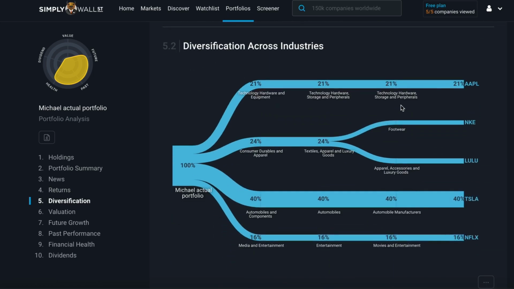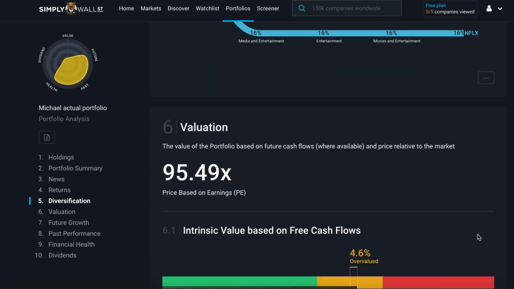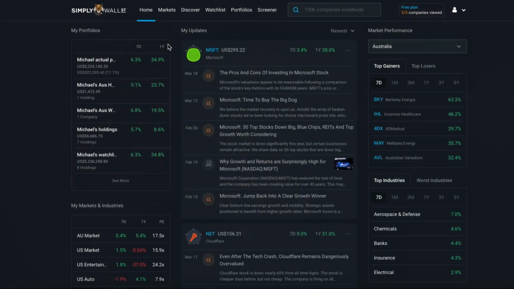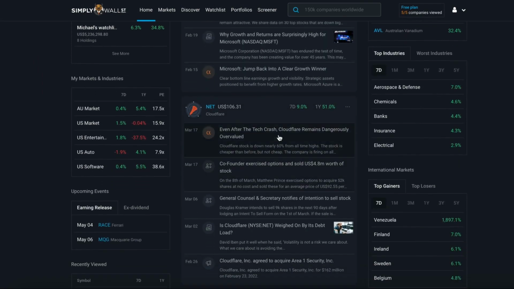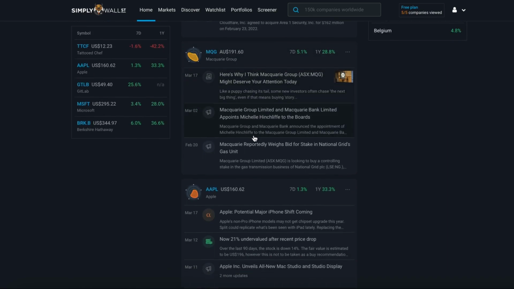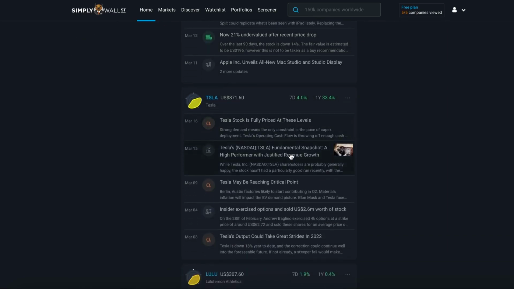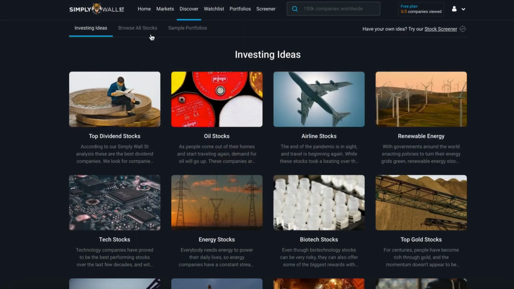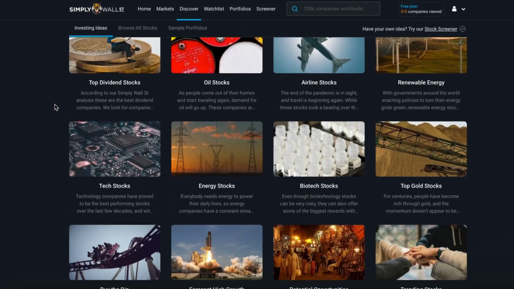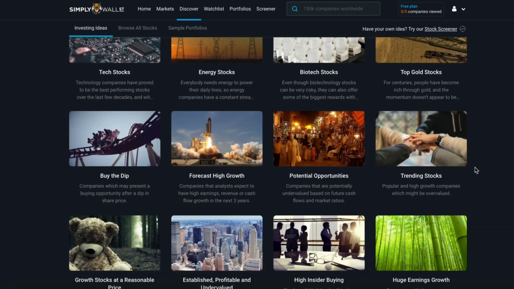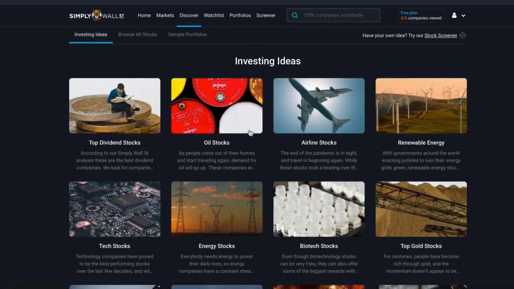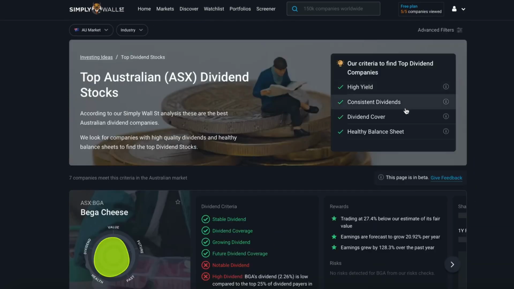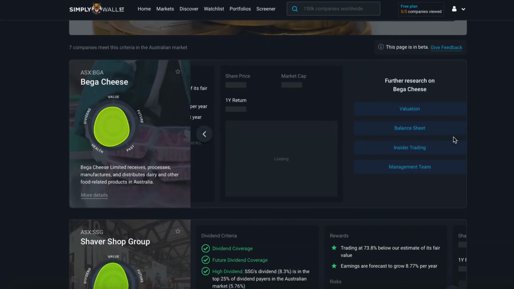Another benefit of the free plan is that you'll still receive regular updates on your dashboard, which is basically the landing page for your investments that you check regularly, like once a week, just to see what the latest updates are for the stocks that are on your radar, either those on your watch list or those actually in your portfolio. One of the last benefits is that you can view the pre-made discovery section here in the Discover area, and you can see a list of investing themes or ideas, and you can browse through these to see if there are any investment opportunities that take your fancy and might provide you an opportunity to see what else is out there.